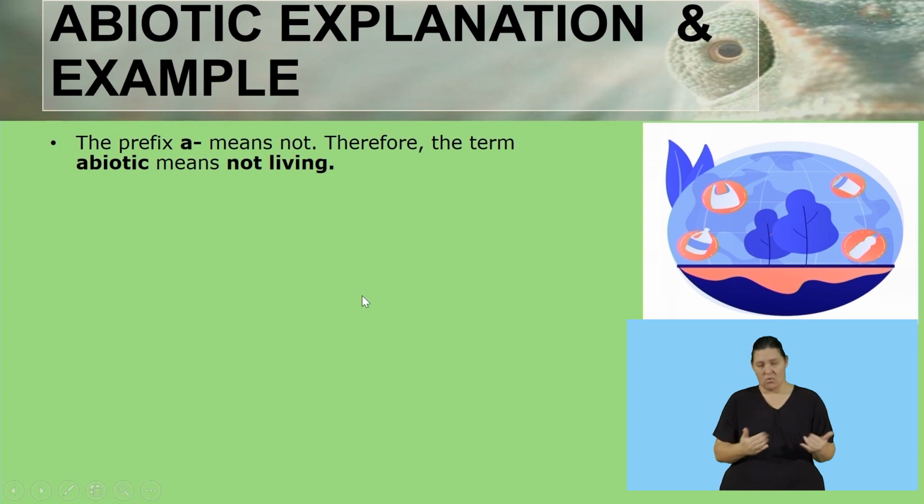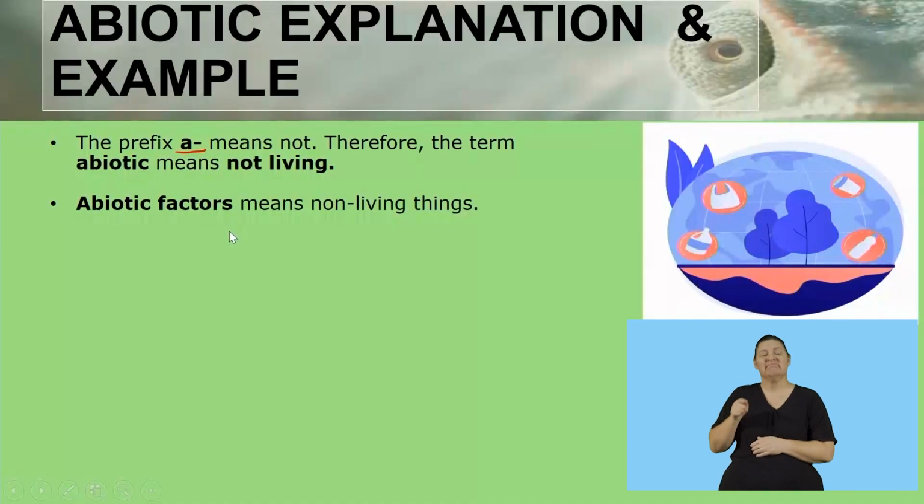Now we are going to move on to our abiotic factors. The prefix a before the word abiotic means not living. So biotic, living; abiotic, not living. Abiotic factors means non-living things. So now we are looking at the things that cannot undergo life processes in the ecosystem.